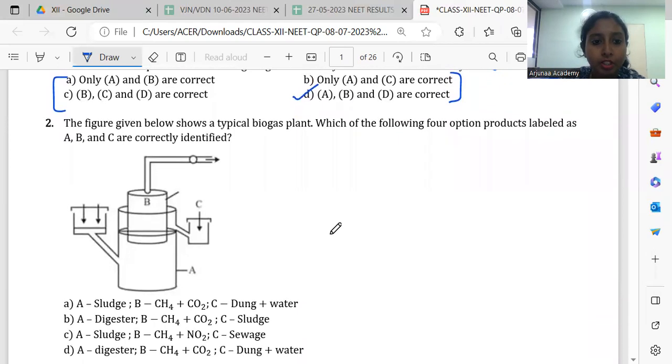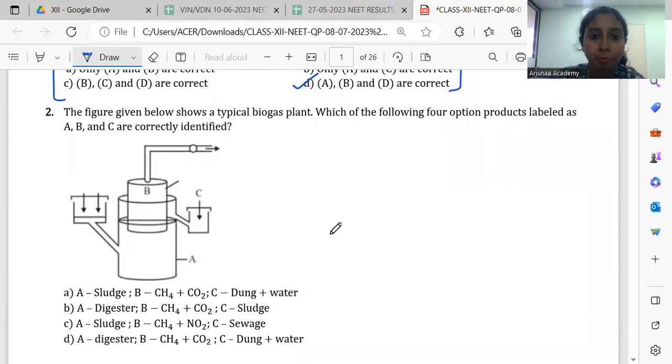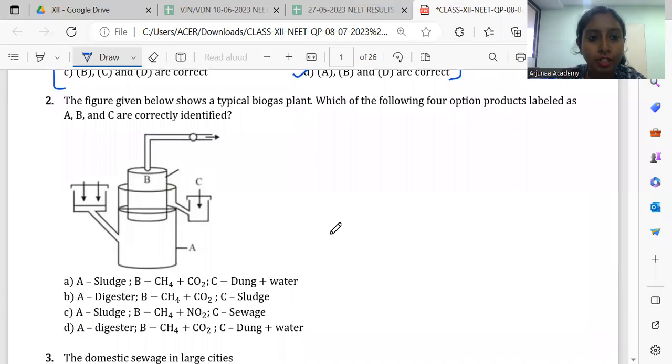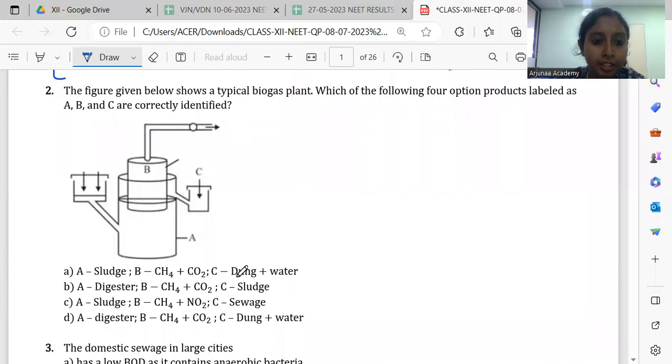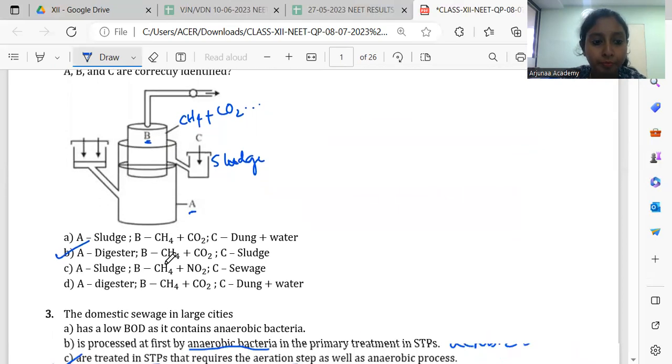Second question. Here they have given you the biogas plant and you have to label A, B and C properly. So A is the digester, B has the mixture of methane and carbon dioxide, right? Then C here is the sludge. If you refer to your book, you can see the labelings again properly. So it is option B.